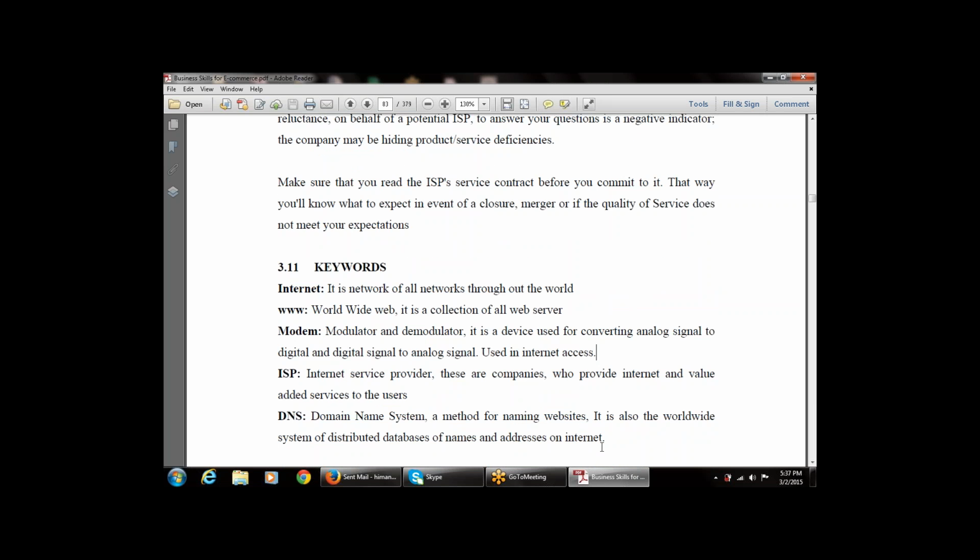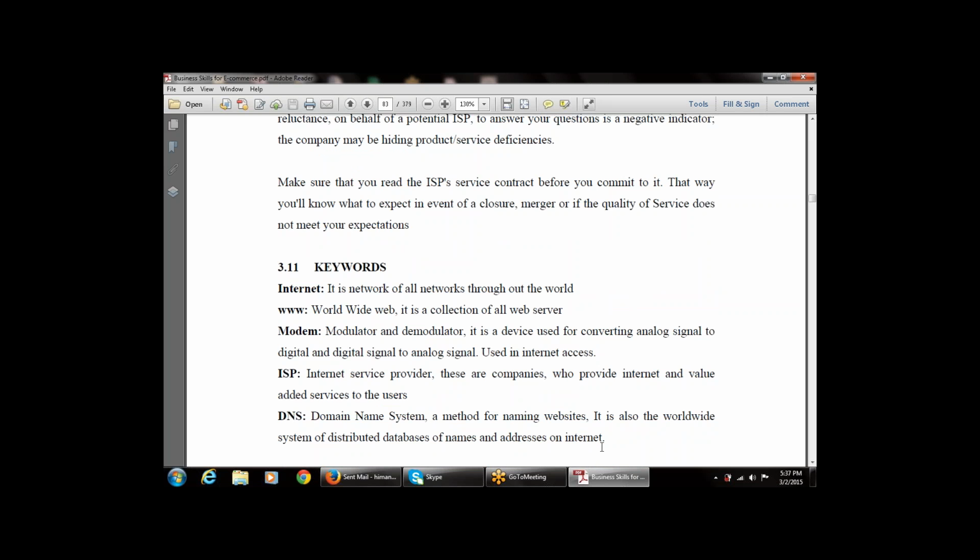Then next is ISP, the Internet Service Provider. These are the companies that provide the internet and value added services to the users. So the ISP provides the internet connection to the users. Then the Domain Name System, DNS. It is a method for naming the website. Suppose I want to give a name to my website. That is done by the DNS, the Domain Name System.